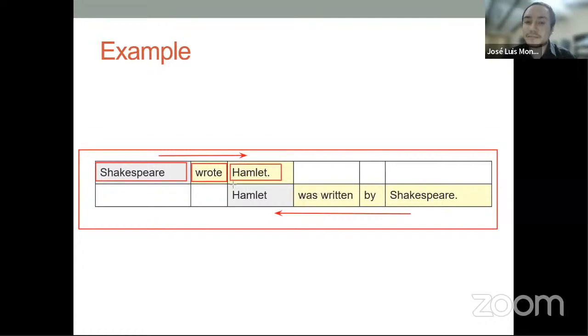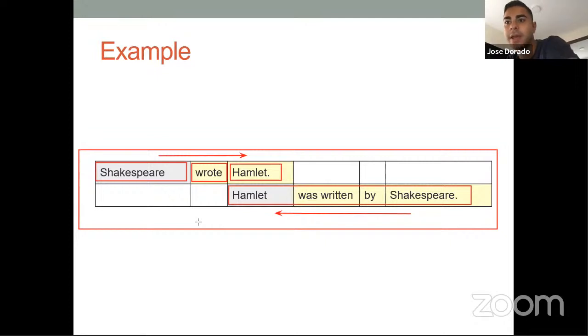But here, let's analyze this one. Let's read this once again, please, Jose. Hamlet was written by Shakespeare. Okay, now here, what is the subject? Hamlet, right? And in this one, is Hamlet doing the action or receiving the action?